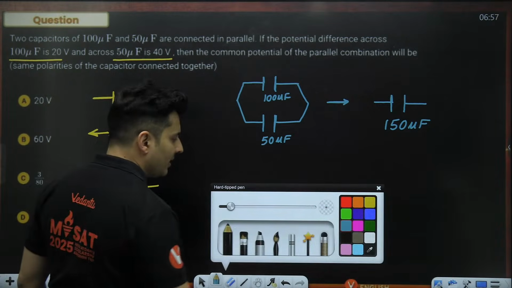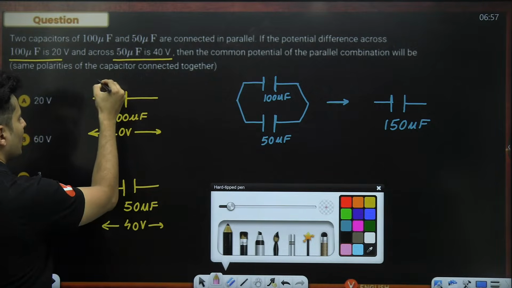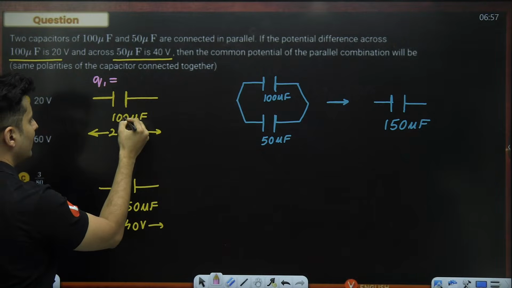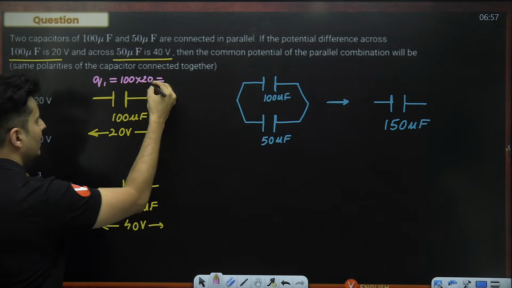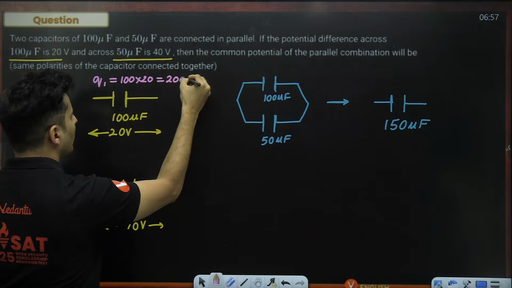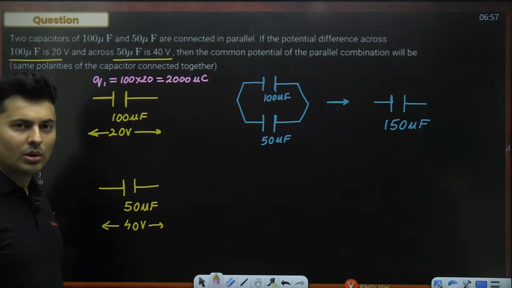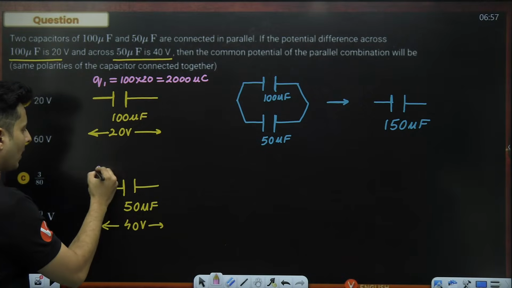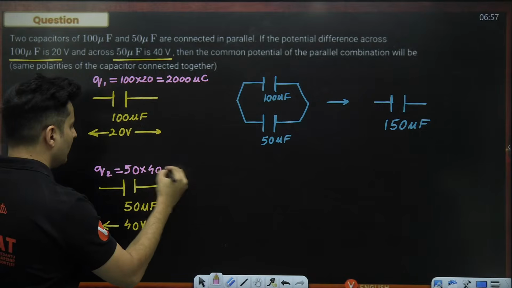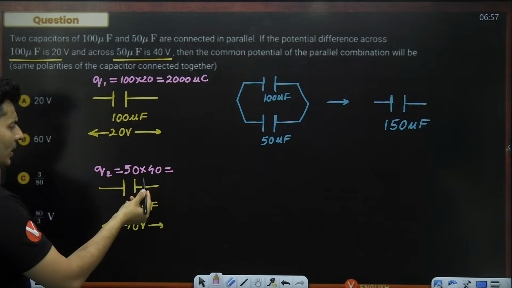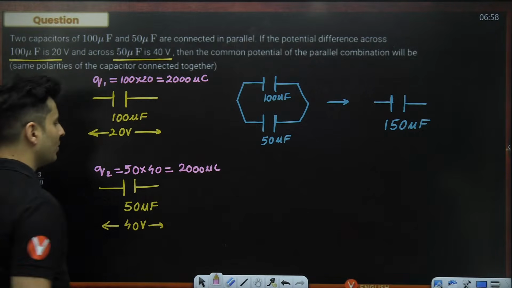Now I'll go back over here and think how much will be the charge on this and this. Q is CV. So the charge on 100 will be 100 into 20, which is nothing but 2000 microcoulomb. Is that right? On this, it will be 50 into 40, 50 into 4 is 200, again add the zero. So again, it comes out coincidentally 2000 microcoulomb.